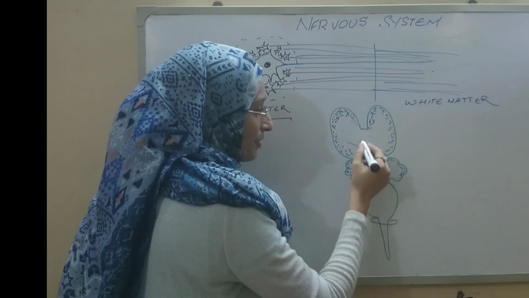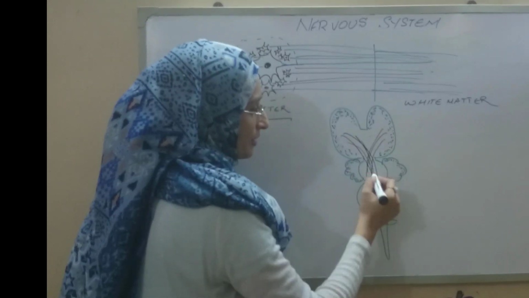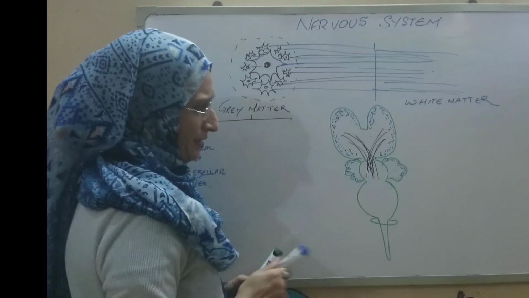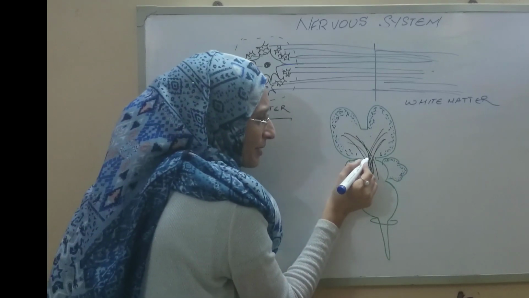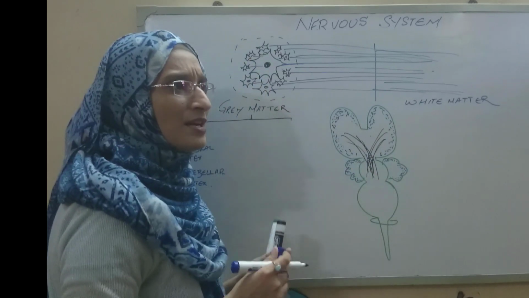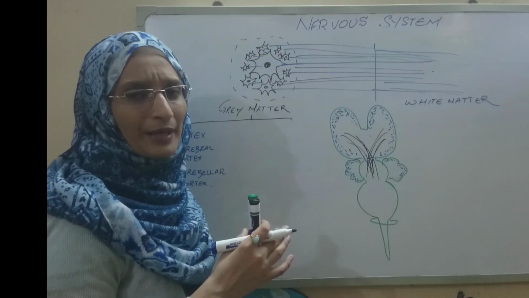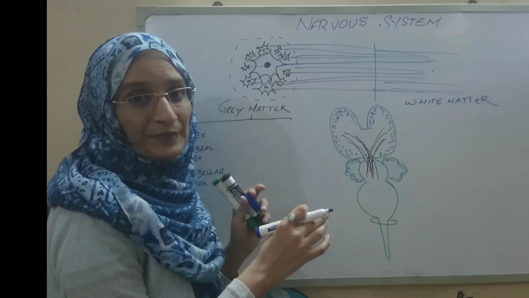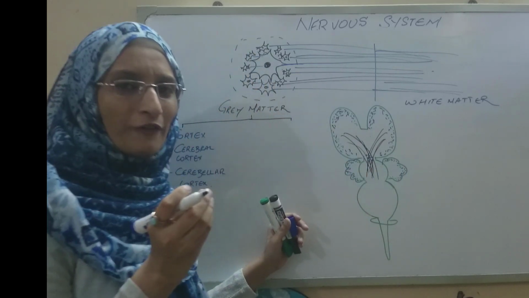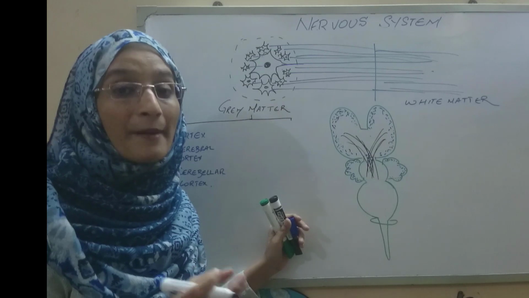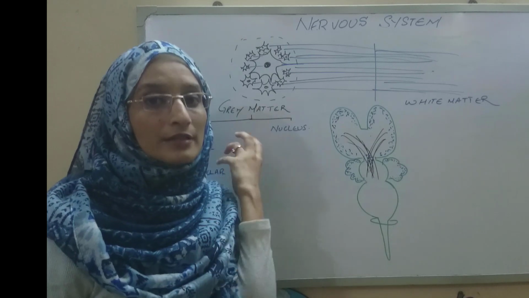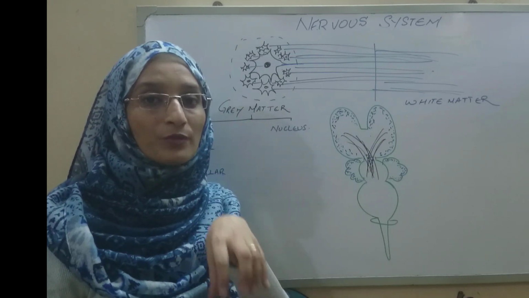So that means we have a number of tracks which are basically passing all the way from up to down, and this is actually your white matter. For example, within this white matter, sometimes you can actually appreciate a small bundle of the gray matter, or you can say the nerve cell bodies. Here, a small bundle or small group of nerve cell bodies are not called the cortex, but they are termed as the nucleus. Simply, a small group of nerve cell bodies found within the white matter.